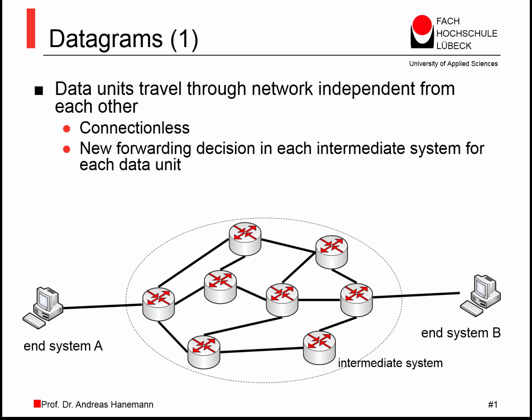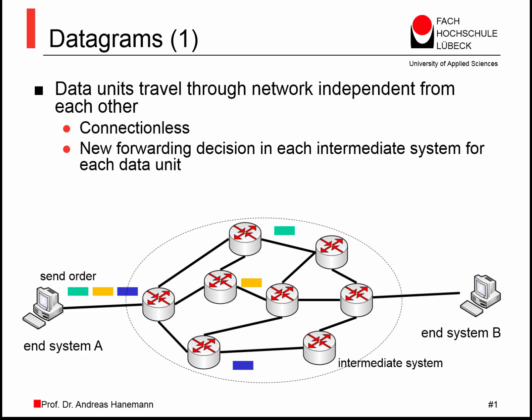This video is about datagram switching, which is a typical way of packet switching. Instead of packets, it is common to refer to datagrams when talking about the data units. In datagram switching, datagrams traverse the network independent from each other. This means that on each intermediate system, a new decision is taken on how to forward the datagram.